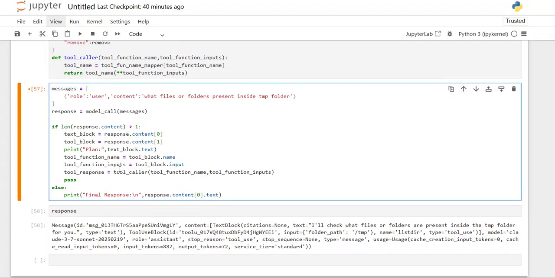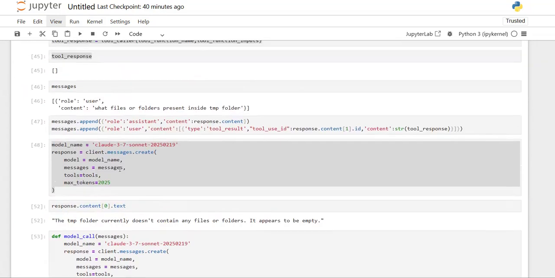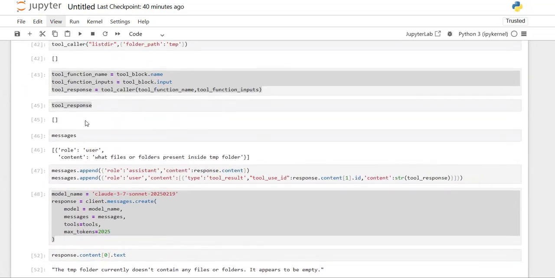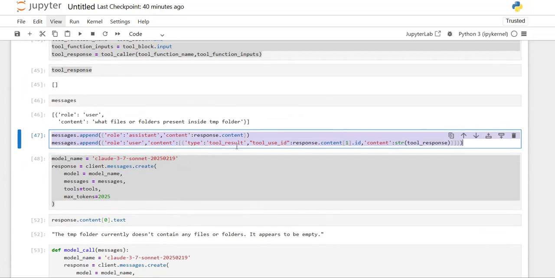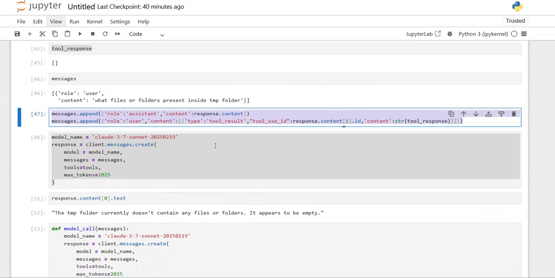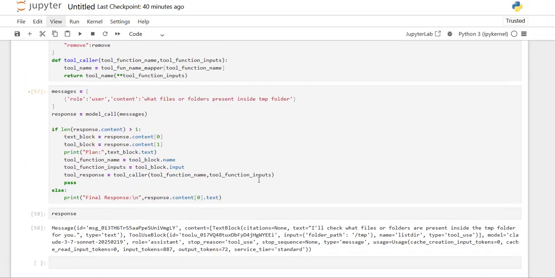So after getting this tool response, as you can observe, where is the tool response? So here. Then what we did, we just added the assistant message as well as the tool result into the messages, and then we called our model again. So let's do the same thing.